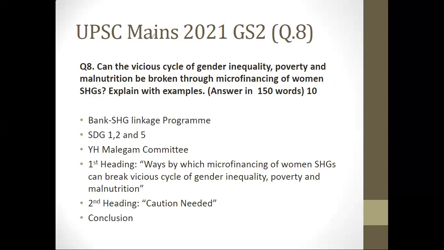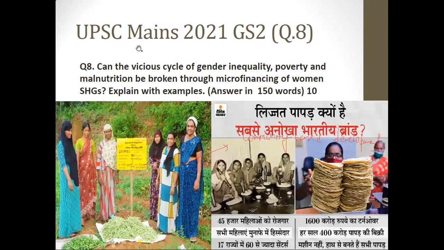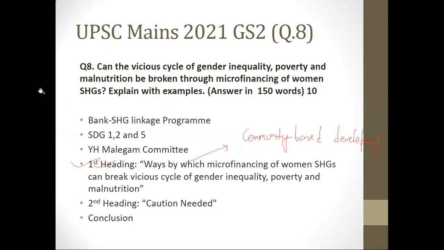Then the third point in the first heading, you can talk about community-based development. When you are giving microfinancing to women SHG, it promotes community-based development. What is the meaning of community-based development? What can you talk about here? Lijjat Papad we have just seen. So now, in community-based development, you can give the example of Kudumbashree. When women SHGs are promoting community-based development, they are furthering gender equality, that means they're taking forward the concept of gender equality.